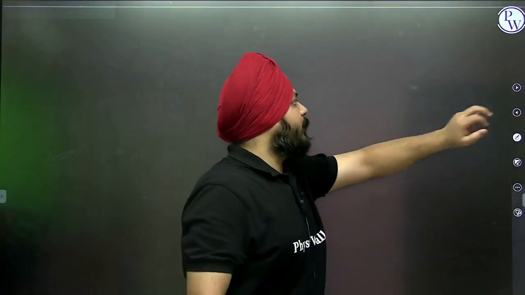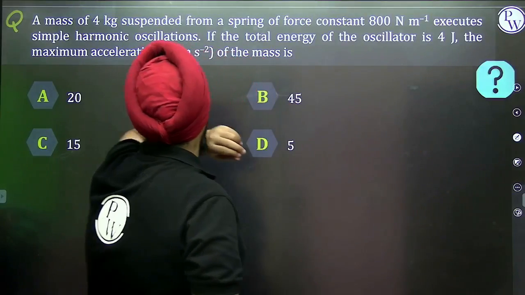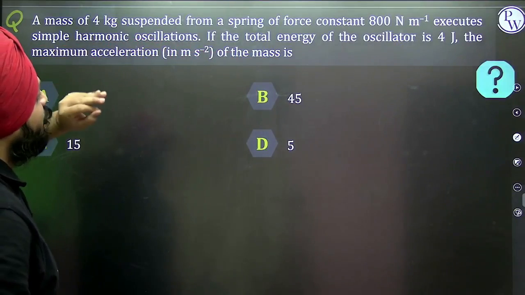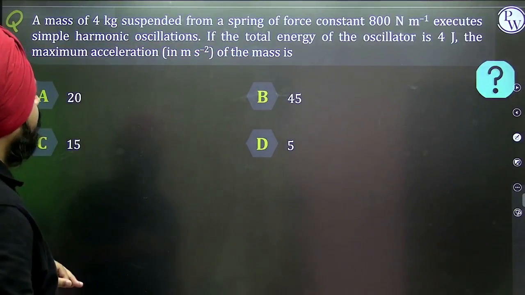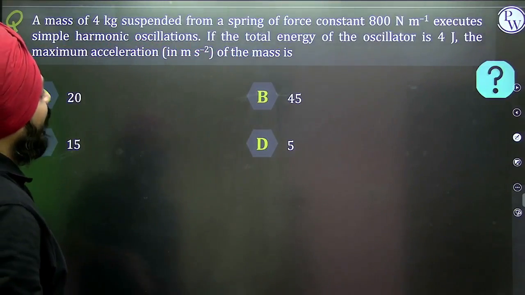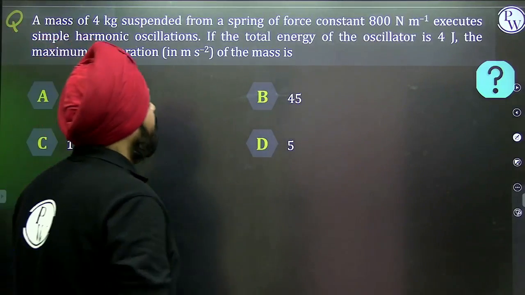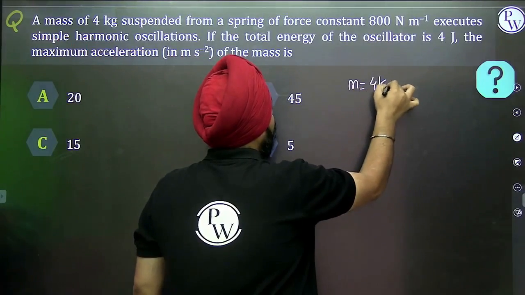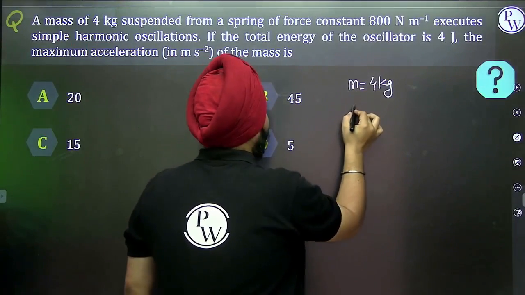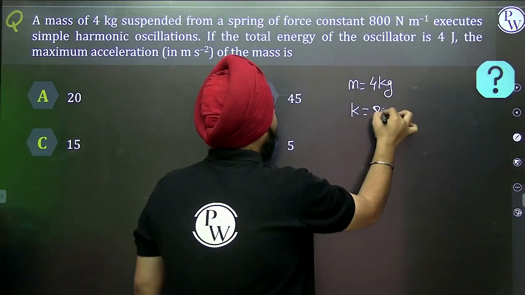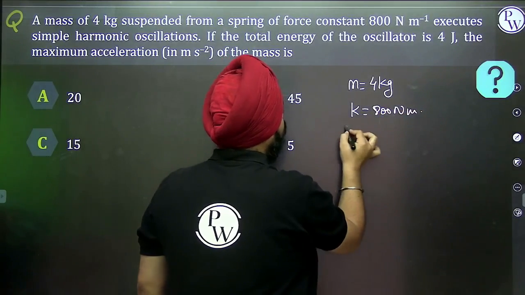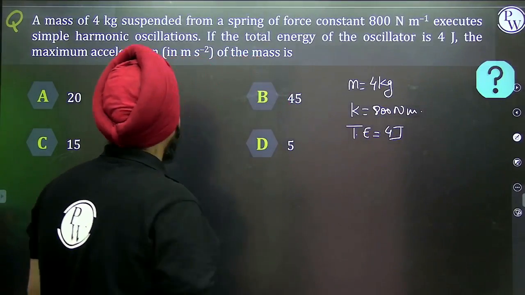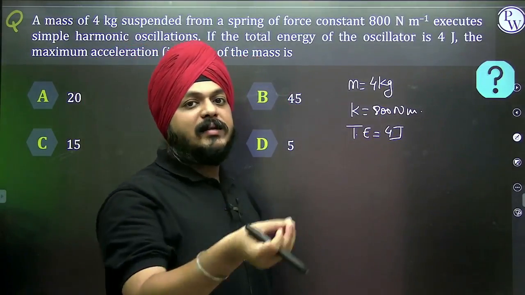Let's move on to the next part. A mass of 4 kg is suspended from a spring of force constant 800 newton per meter and executes SHM. The total energy of the oscillator is 4 joule. Mass 4 kg, spring constant 800 newton per meter, total energy 4 joule. The maximum acceleration of the mass is what?